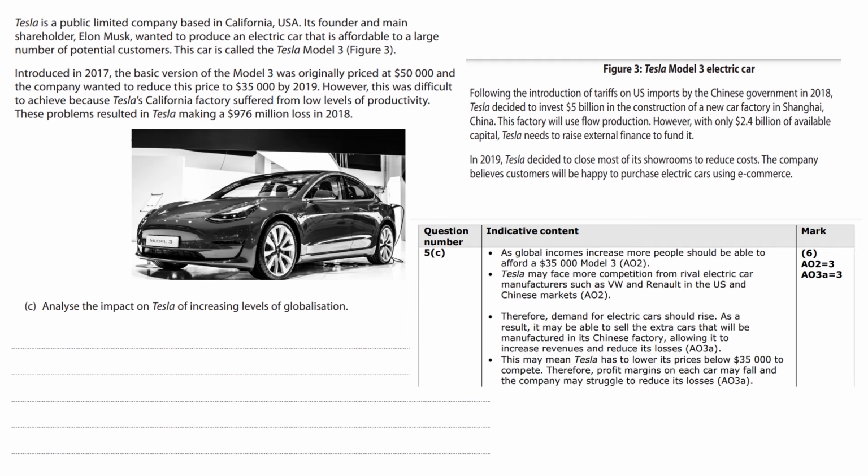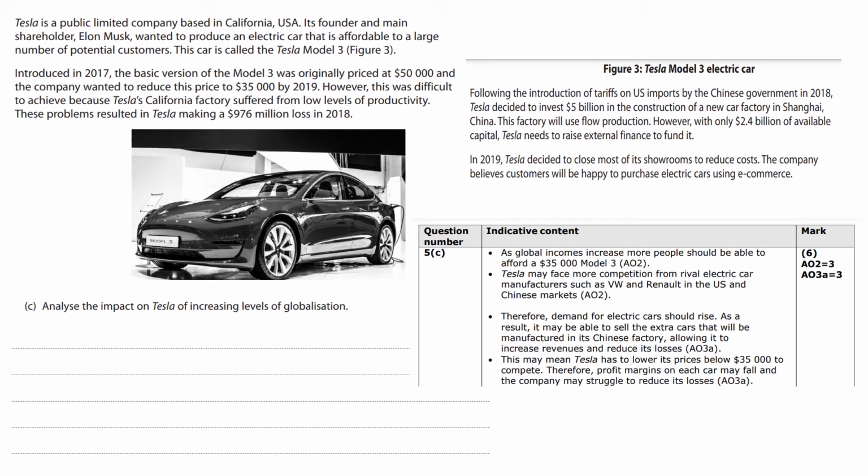First point, as global incomes increase, more people should be able to afford a $35,000 Model 3. And for the analysis for that point, you might include a point such as, therefore, demand for electric cars should rise. As a result, it may be able to sell the extra cars that will be manufactured in its Chinese factory, allowing it to increase revenues and reduce its losses.